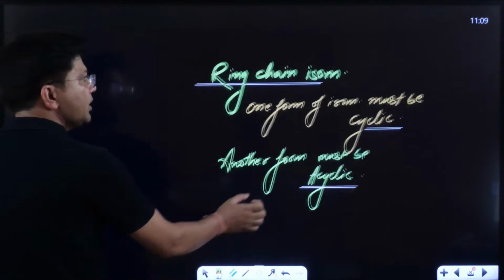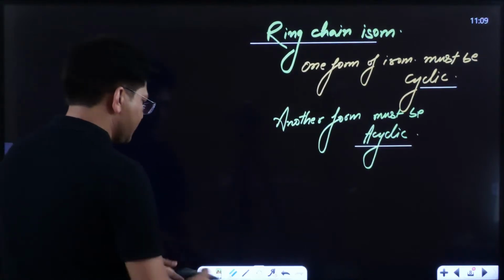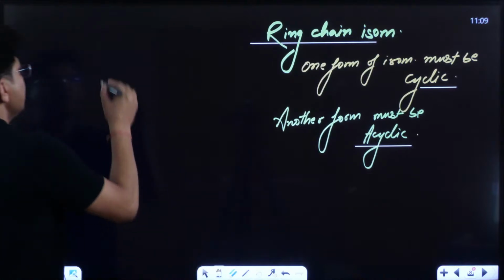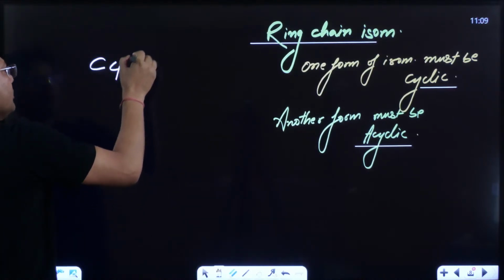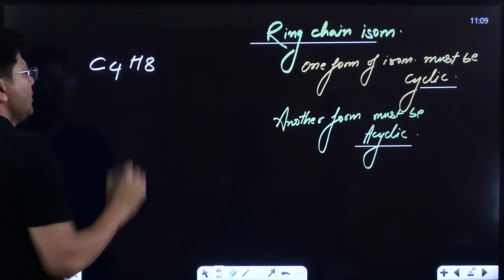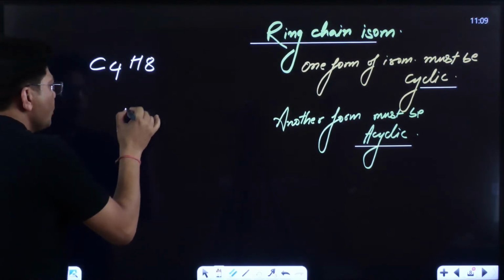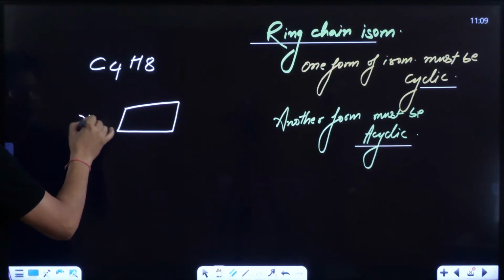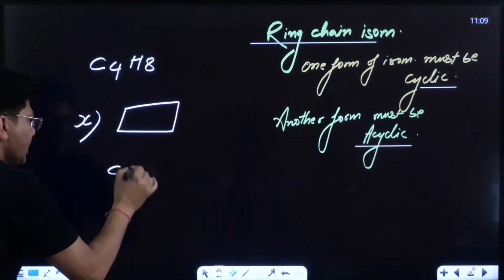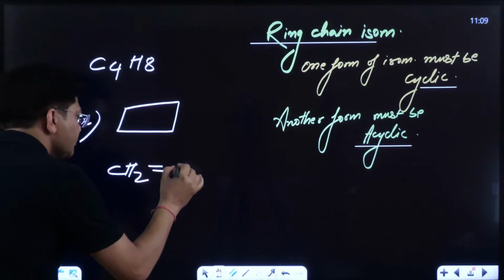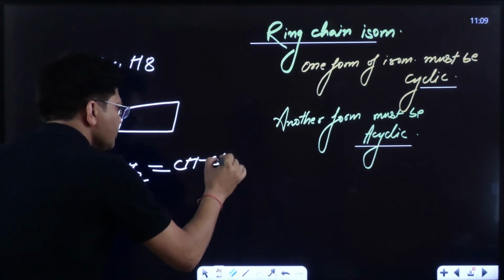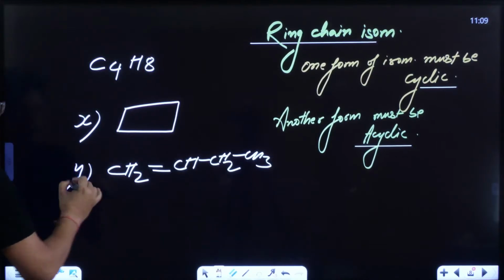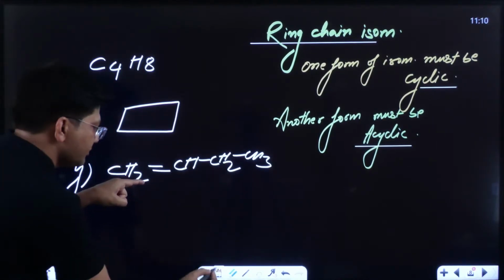Now let me explain with the help of one example. See to it, everyone. If I consider C4H8, so one form I am going to write like this, C4H8. This is, let us suppose, X form, and another form I am going to write like this, CH2 double bond CH, CH2, CH3. What do you say, kids? This form is cyclic and this is acyclic.